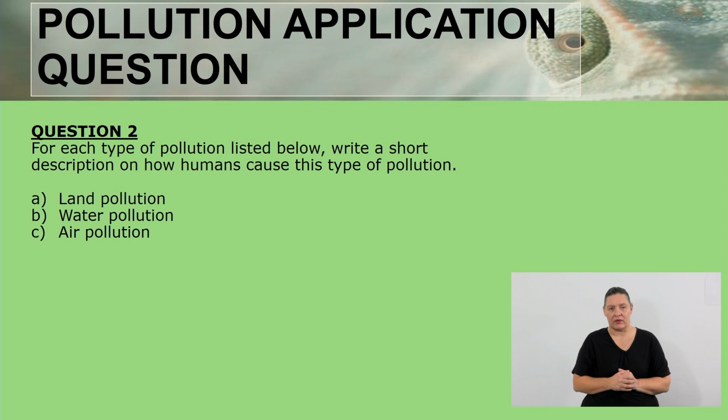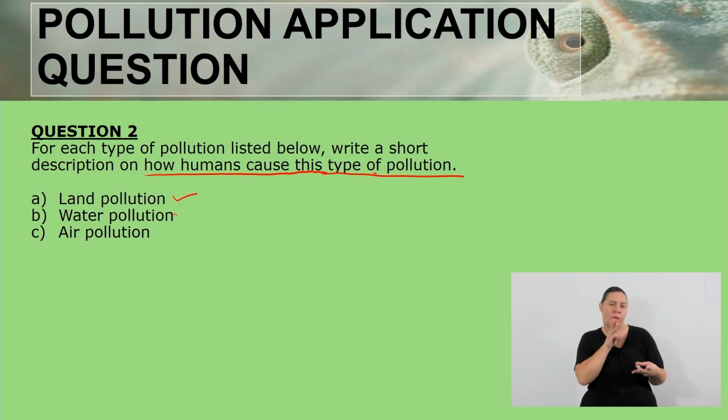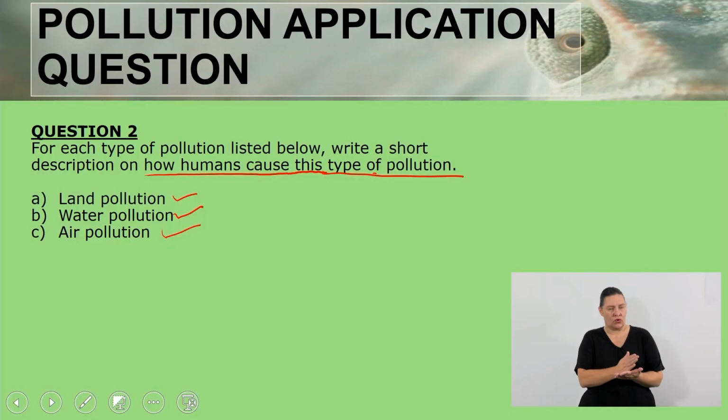So moving on to our second question, it says, for each type of pollution listed below, write a short description on how humans cause this type of pollution. So the first one that we have is land pollution, and then we have water pollution. Lastly, we have air pollution. So we need to give a brief discussion of how humans play a role in ensuring that these are happening, which is not a good thing, by the way.